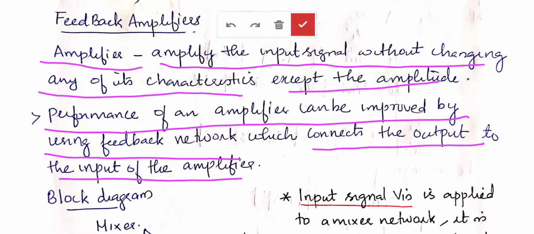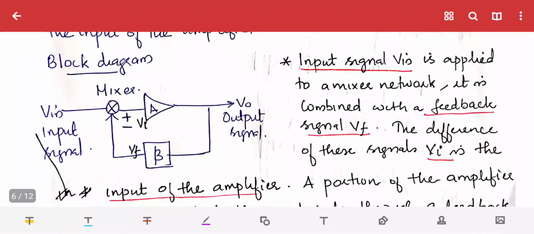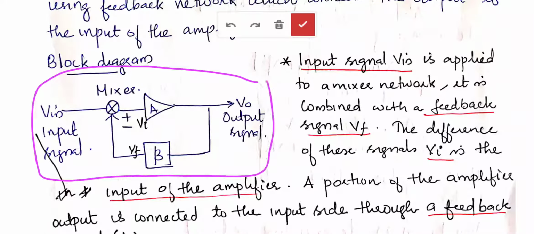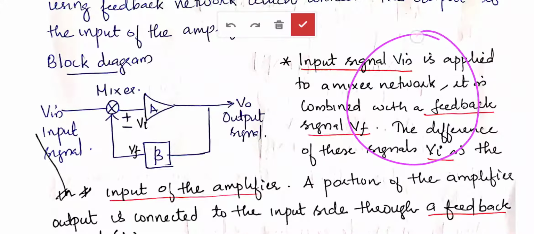Now we will see a block diagram of a basic amplifier network. This is the block diagram of an amplifier. You can see here the input Vin is given to an amplifier having gain A. The output is VO. This much, if you are considering, is known as an open loop circuit. There is an amplifier, input and output. Loop is nothing but a closed path. So here there is no closed loop, so it is known as an open loop network.